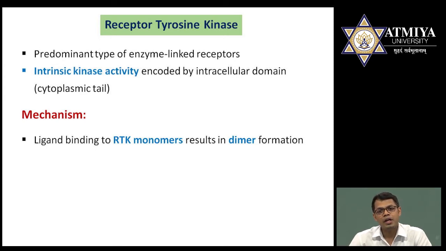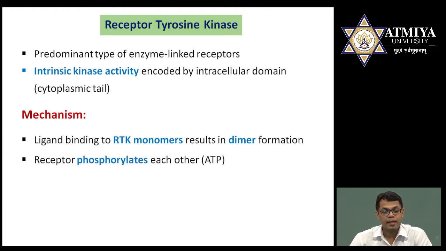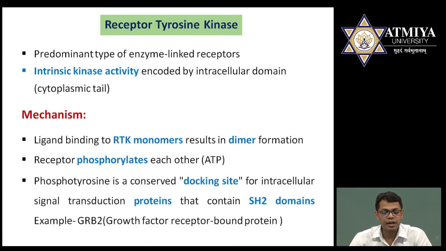So finally one ligand, one monomer, other ligand, other monomer, once they bind they attract each other, and finally dimerization occurs. After dimerization, certain conformational changes occur inside, in the cytoplasmic domain, and they are activated. After activation, these receptors phosphorylate each other. Since they are a dimer, one monomer will phosphorylate the other, and the other will phosphorylate the first one, and finally these receptors are completely activated by phosphorylation, and the docking site is open.